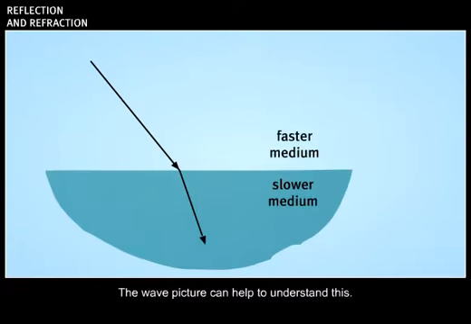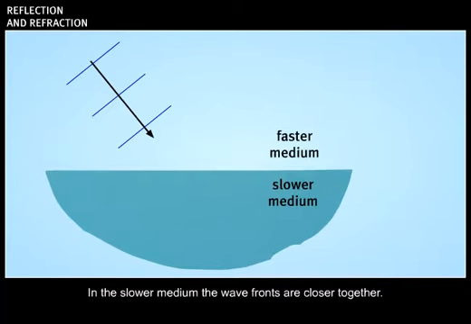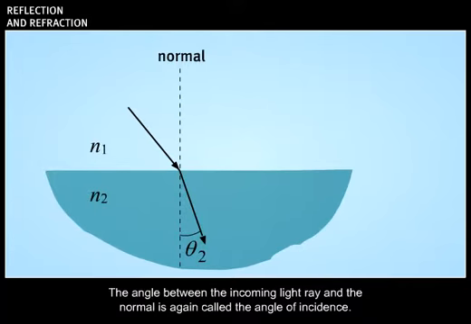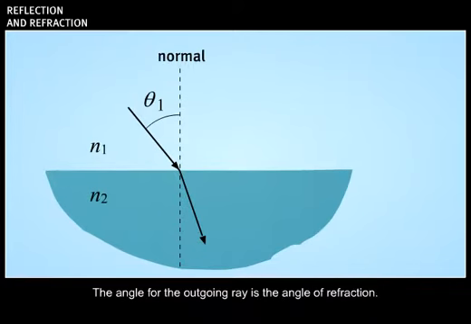The wave picture can help to understand this. In the slower medium, the wave fronts are closer together. In order for the wave fronts to match up at the interface, the ray must be at a steeper angle. The angle between the incoming light ray and the normal is again called the angle of incidence. The angle for the outgoing ray is the angle of refraction. Often these are just referred to as θ1 and θ2.